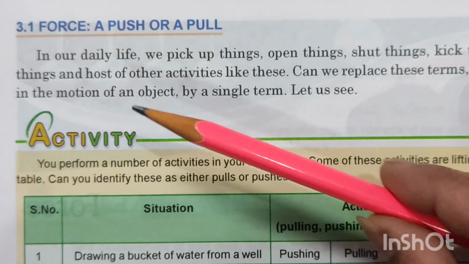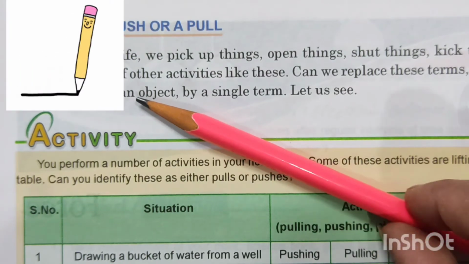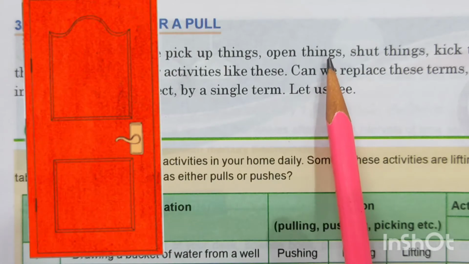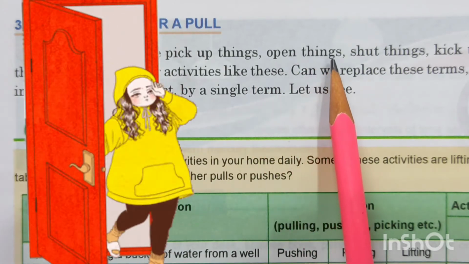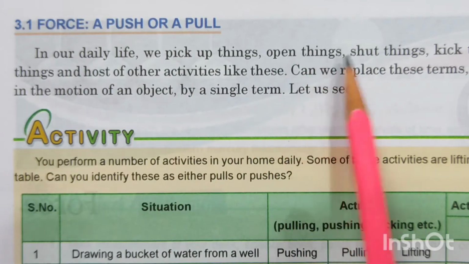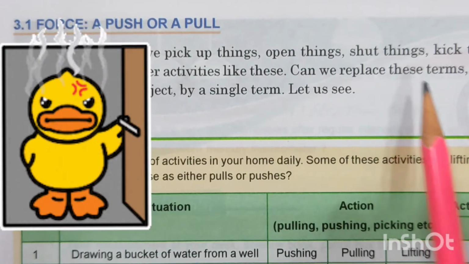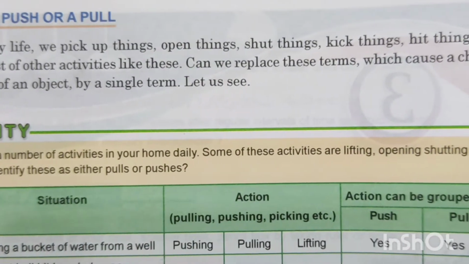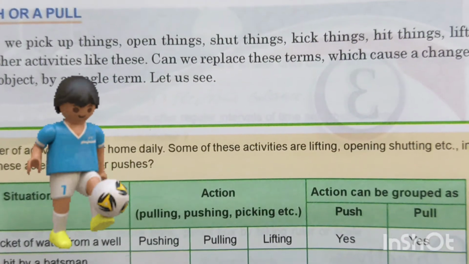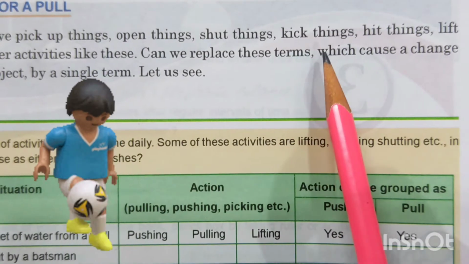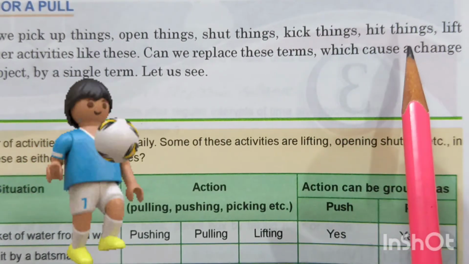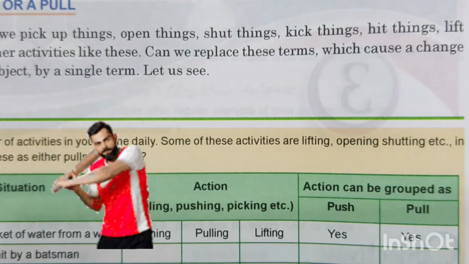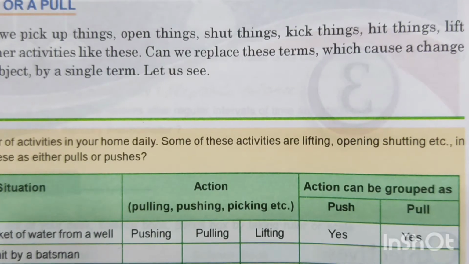Now, pick up things means the pencil is kept over here, I pick it up. Open things means when you come inside your house, many a times the door is opened for you. When you get inside, you shut back the door. Kick the things, hit the things. Now when you are playing football, or you must have seen children playing football, they kick the ball, right? The batsman hits the ball with his bat. Lift the things and do a lot of more activities like this.